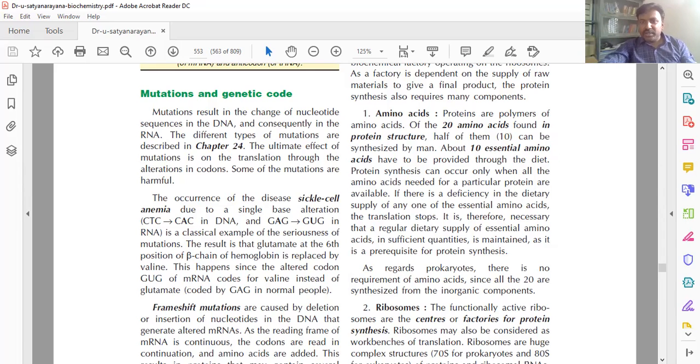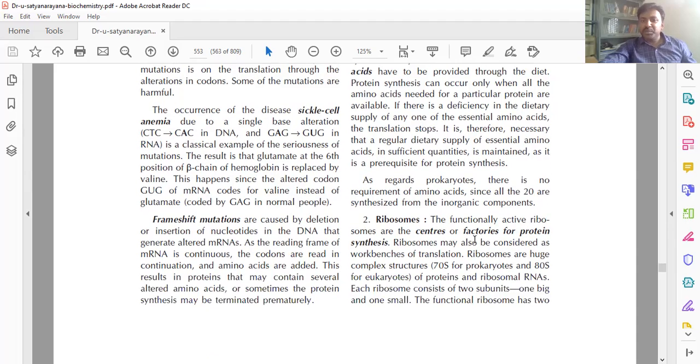Next, the machine. Where is it? Inside ribosomes. Yes, ribosomes are the factories for protein synthesis because they are the machine that synthesizes protein, combining the amino acids to form the protein. Prokaryotes have the 70S ribosome and eukaryotes have the 80S ribosome. Got it? They have two functional units. If you take eukaryotes, the 80S ribosome has 60S and 40S subunits. Got it?